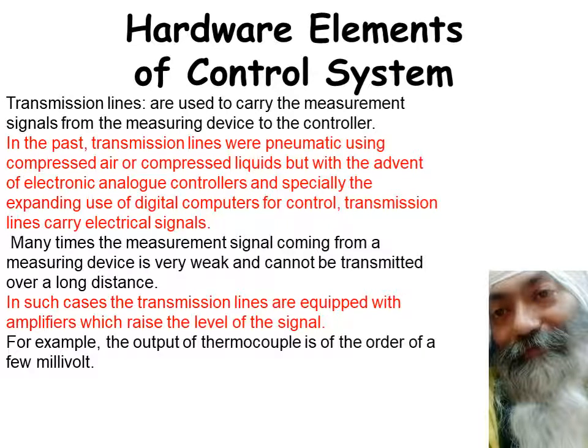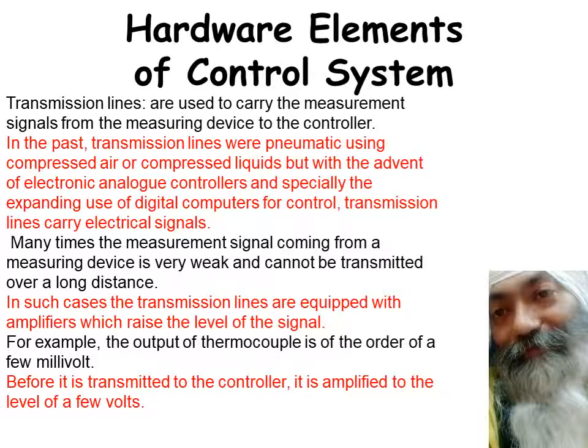For example, you have a thermocouple. Its signal is of the order of millivolts. We want it to be converted to volts. So to convert millivolts to volts, you have to have an amplifier. How this amplifier works, lots of subjects might have already dealt with. The famous one is the op amp.